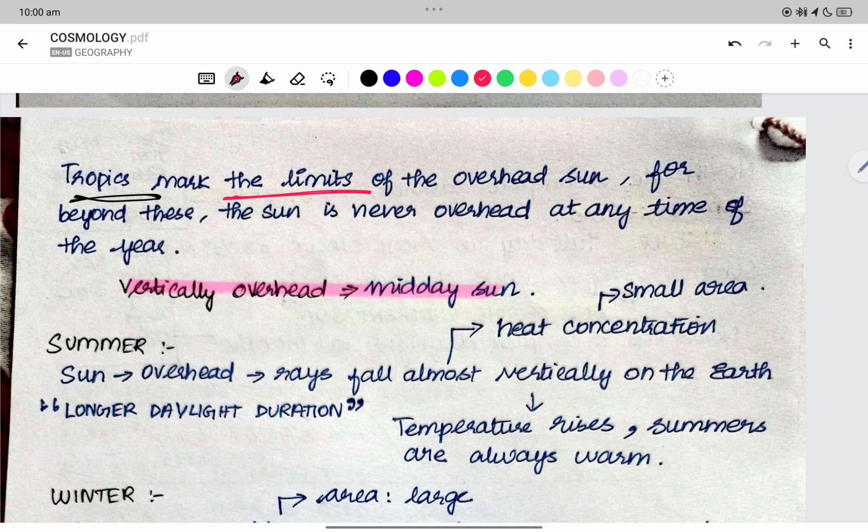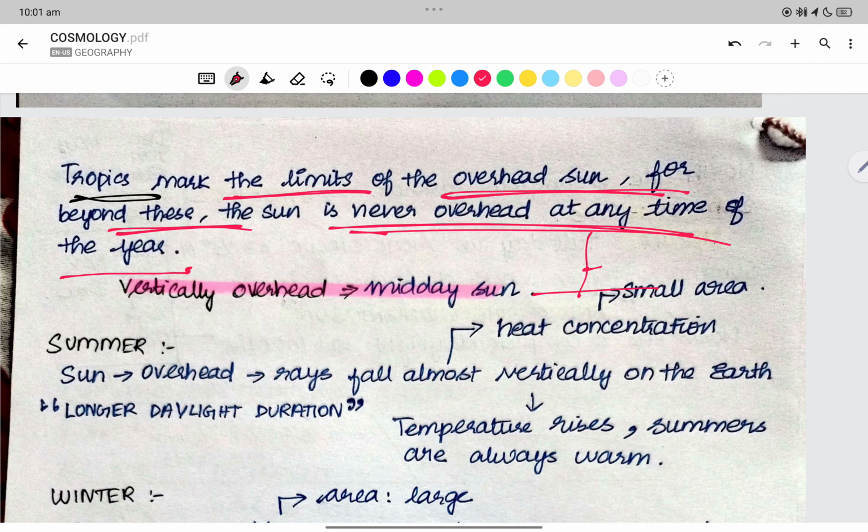The tropics mark the limit of the overhead sun. Beyond these, the sun never goes overhead at any time of the year. So we say that the tropics mark the limit of the overhead sun. Beyond the tropics, the sun is never overhead at any time of the year. Vertically overhead is what we call the midday sun. Vertically overhead means a 90 degree sun on the earth.